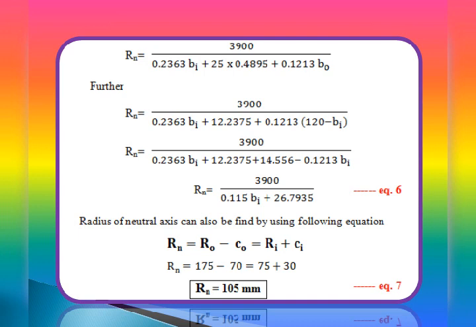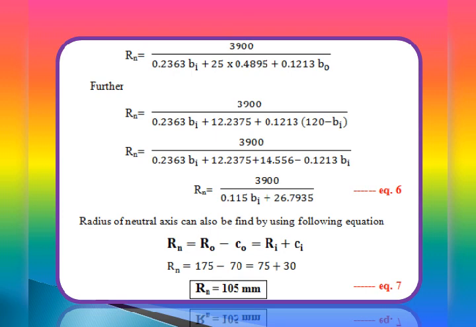Now, by replacing the value of Bi in the denominator as B naught, we get the simplified form Rn equal to 3900 divided by (0.2363 Bi plus 25 into 0.4895 plus 0.1213 B naught).